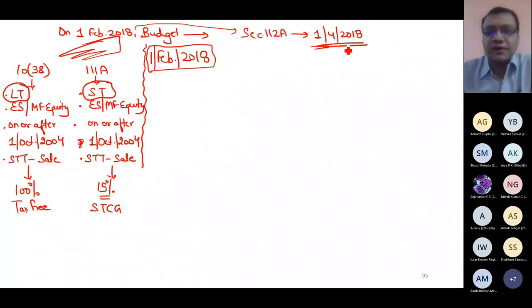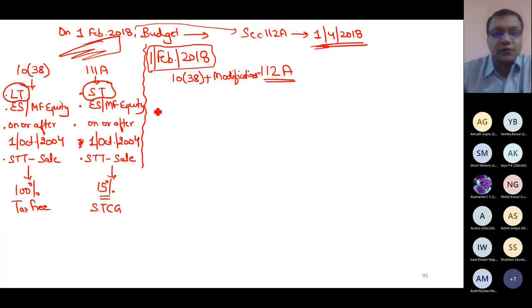So a new section will come on this date. The new section will be 112A. So what is the composition of 112A? 90% of 10 clause 38 plus some modifications makes up 112A. So what are the new conditions now? First, long term. It was the same. Now you compare it with 10 clause 38. Still it is long term.